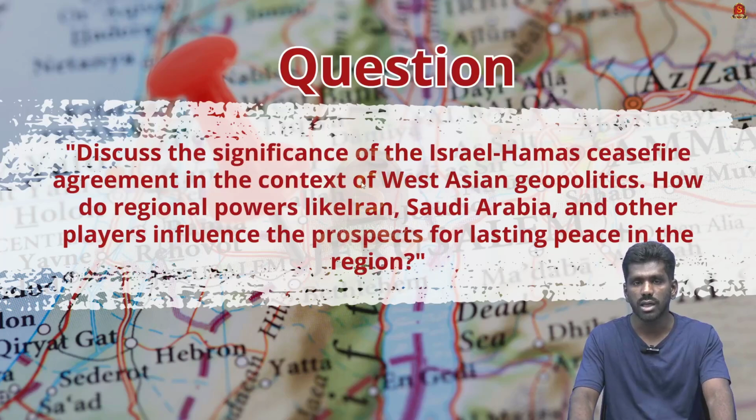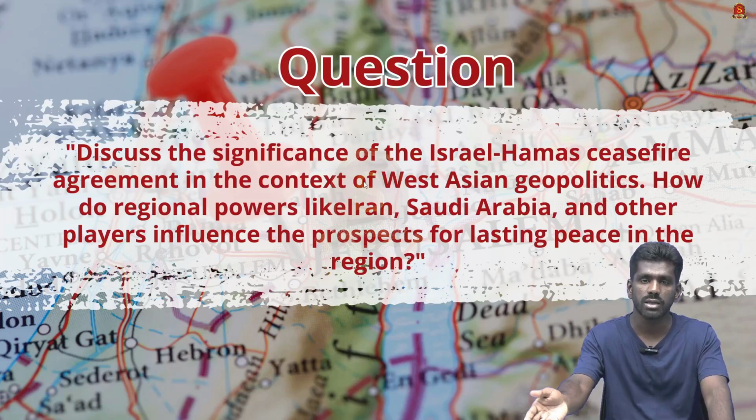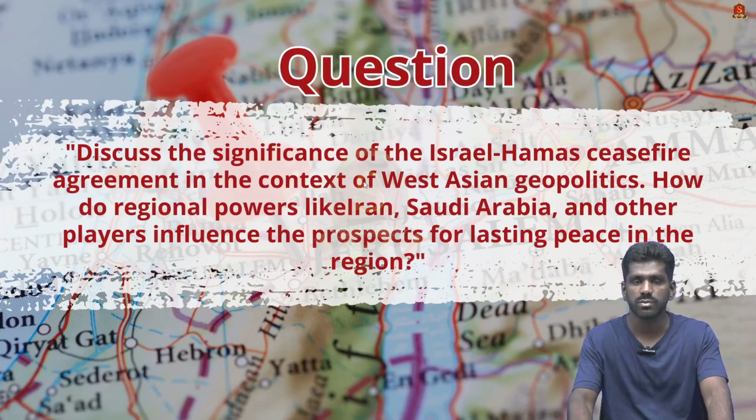Recently there was a ceasefire agreement between Israel and Hamas, which we have seen in the news. What is the significance of this? How will it lead to peace progress toward the two-state solution, and how can regional powers like Iran, Saudi Arabia and other Arab nations influence a proposal for lasting peace, because Israel has made peace pacts with many other nations in earlier times? So how can these regional players also influence this peace progress?